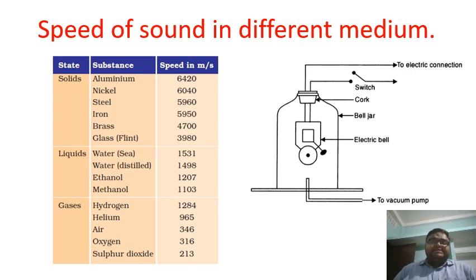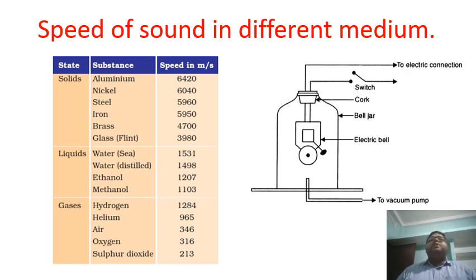And in the case of gases, let's take an example of air. So in the case of air, it is just 346 meter per second, right? Although it may change a little bit, it won't change much. So it is approximately fixed here, right? It can change based upon various properties like we saw about temperature, and we saw about humidity. So it can change on those factors as well. But generally it is taken as 346 meter per second.